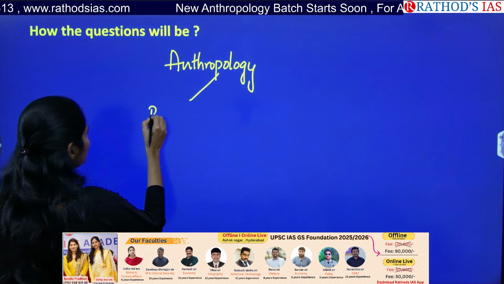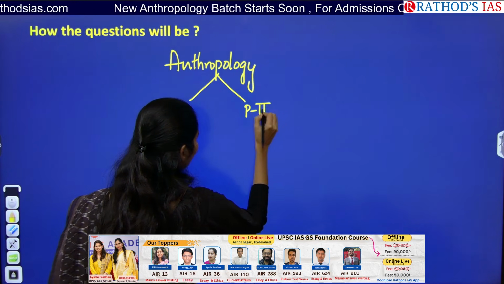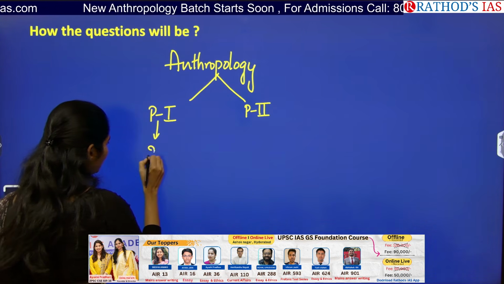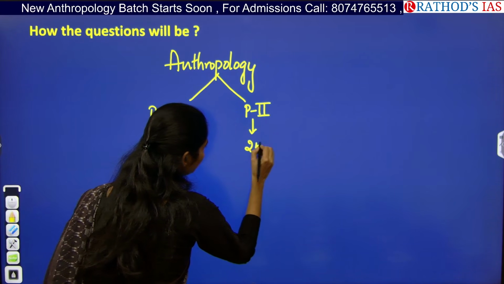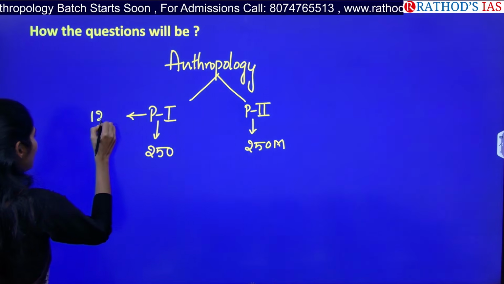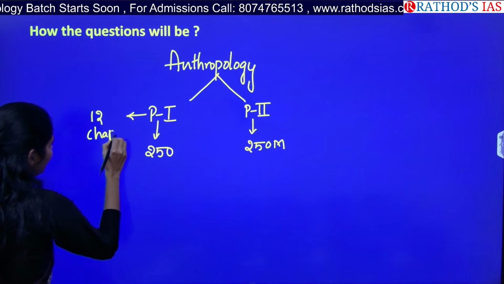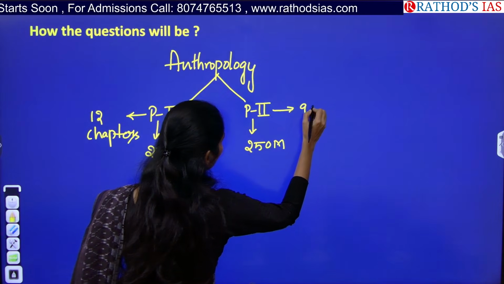So first one is your paper 1 and second one is your paper 2. Paper 1 is for 250 marks and paper 2 is for 250 marks. In your syllabus, we have 12 chapters in paper 1, and in paper 2 you have 9 chapters.